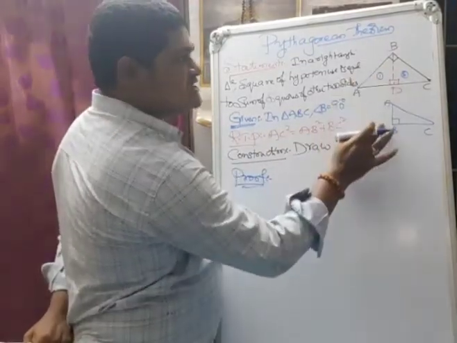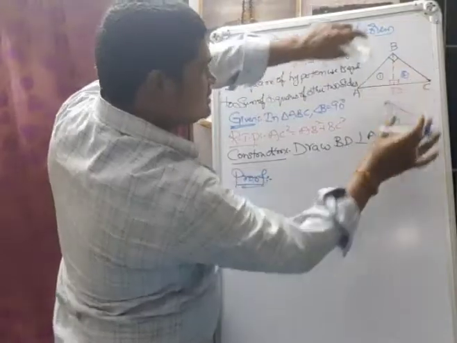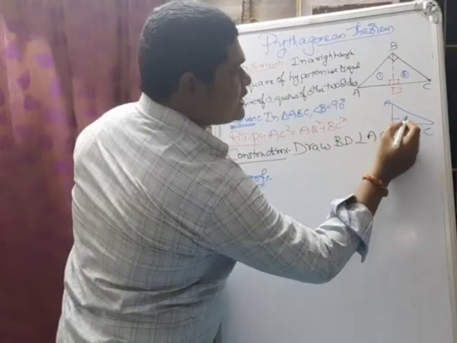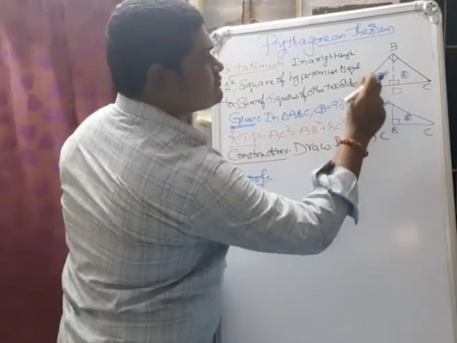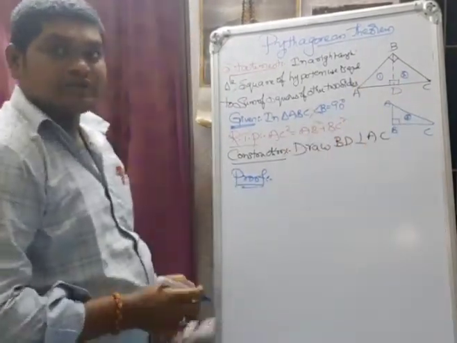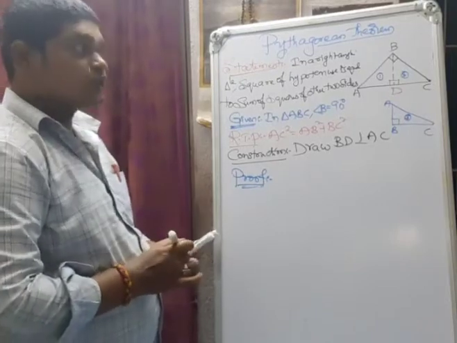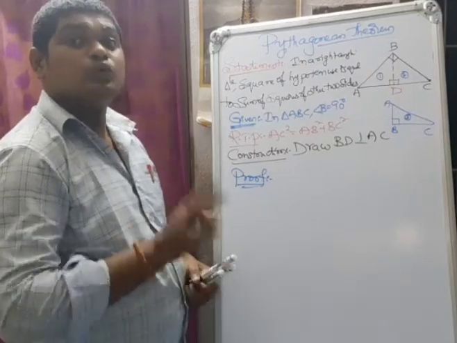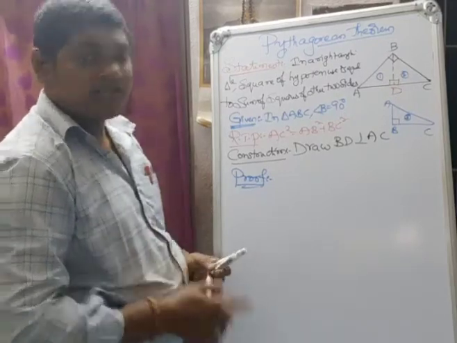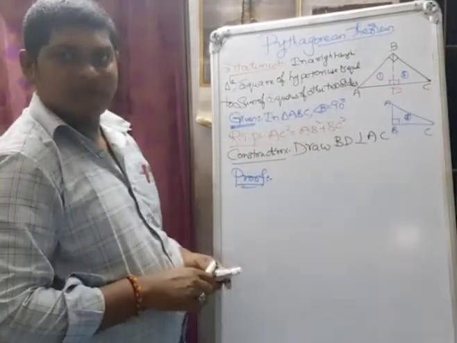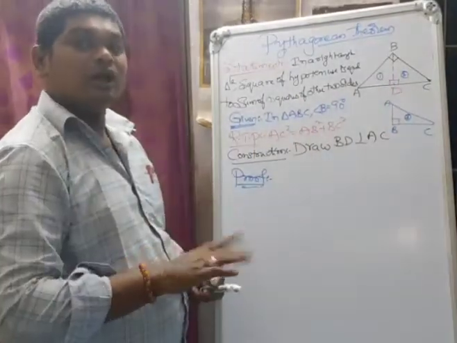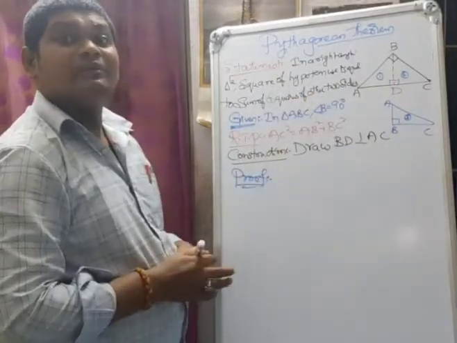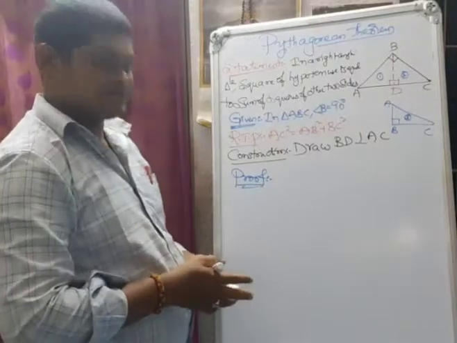This is ABC, this is ABC. If you turn this triangle like this, we should get this triangle. This is the first triangle and this is the total triangle, this 1 and 3. Both should be similar. Why? Because to prove two triangles similar, we use two angles being equal. Then the two triangles will be similar. Why? Because if two angles are equal, automatically the third angle is equal. Then the two triangles are similar with the help of AA similarity. AA similarity is nothing but AAA similarity.